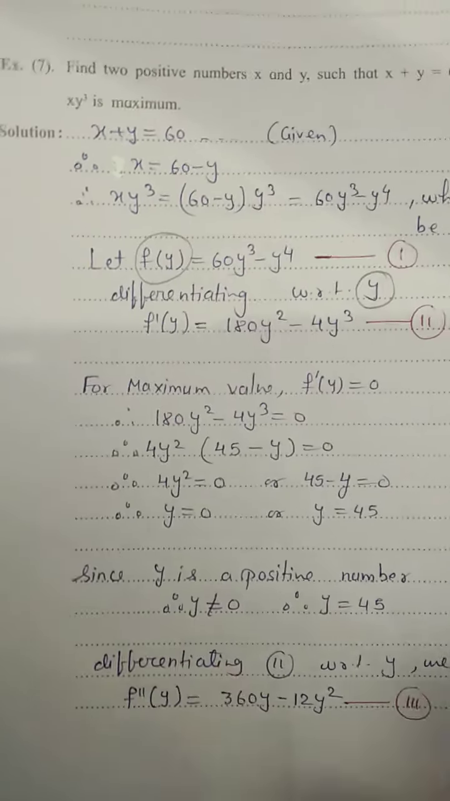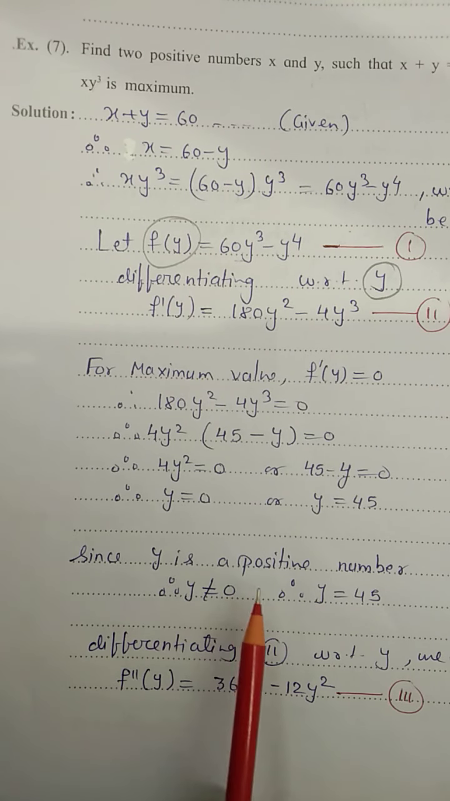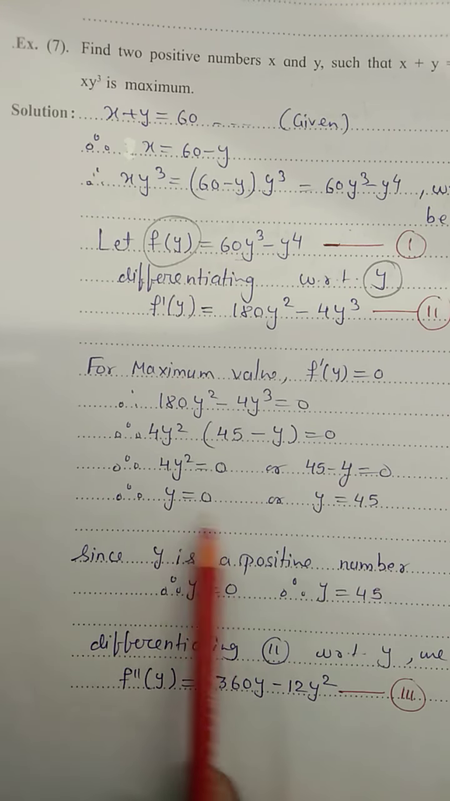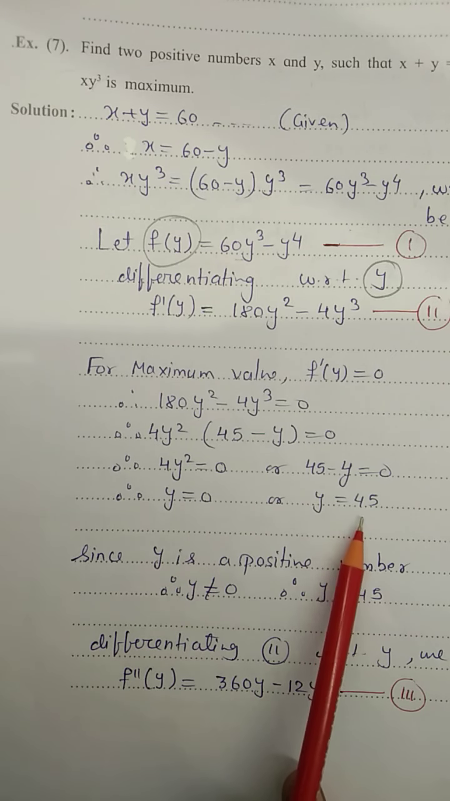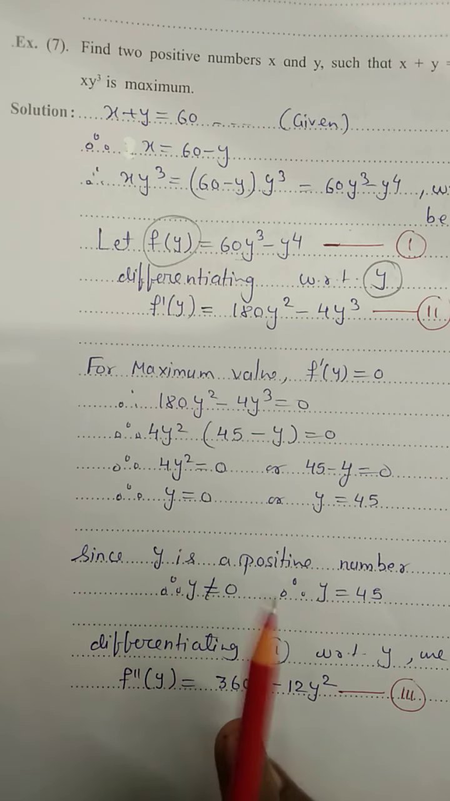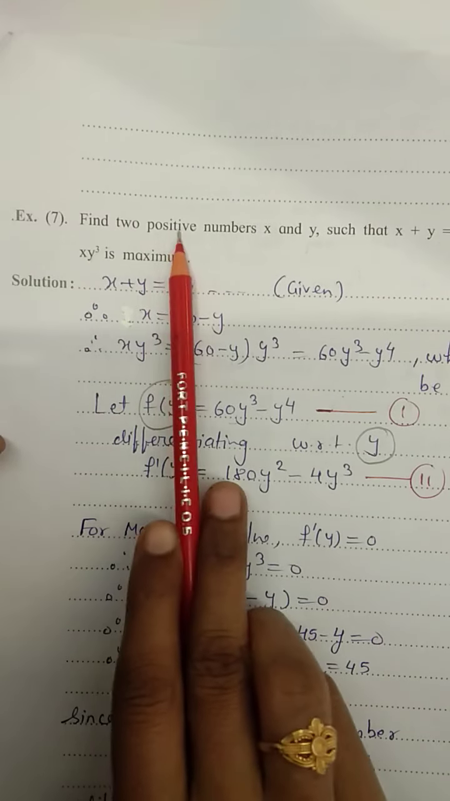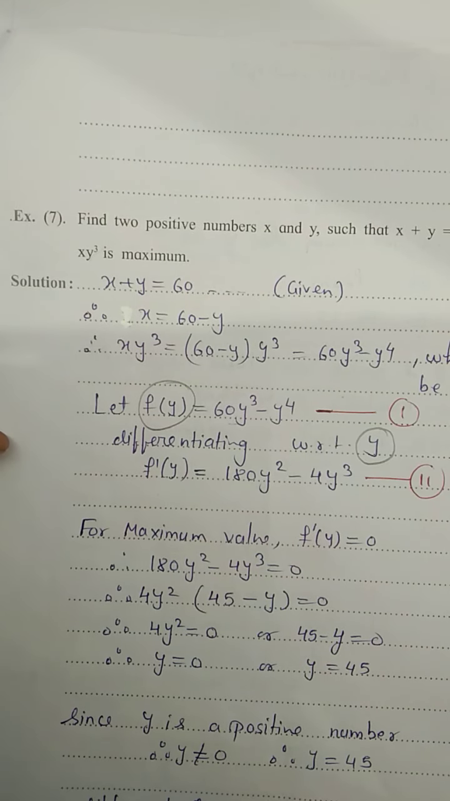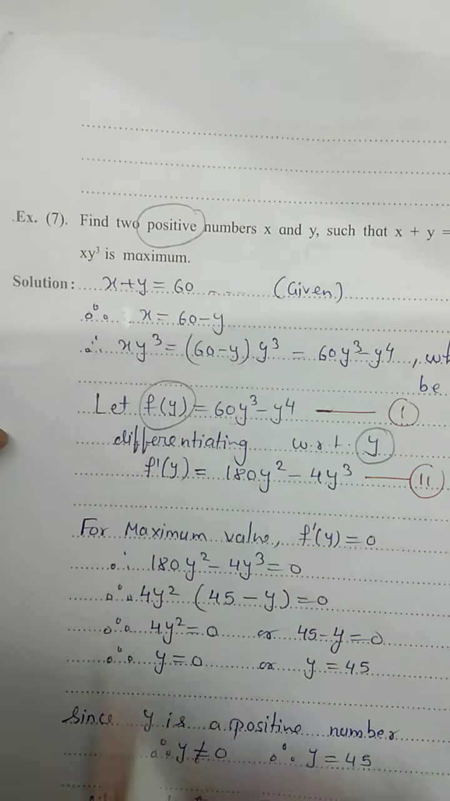Okay. Next, since y is a positive number, we see here we have two possibilities, y may be 0 or 45. Like in the previous one you had two values of x, 3 or 10, but 10 we removed. Why? Because 10 was not possible. Looking at our question also we will decide whether this value is possible or not, whether it satisfies the condition given in the question or not. Okay, let us check. We are clearly given: find two positive values.